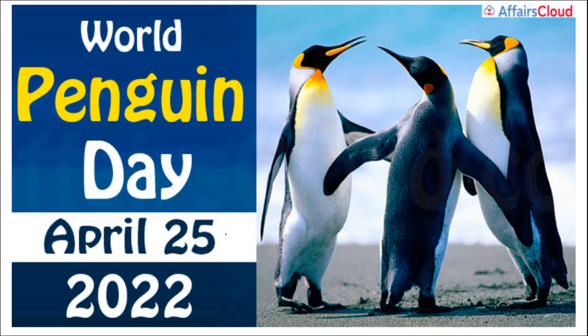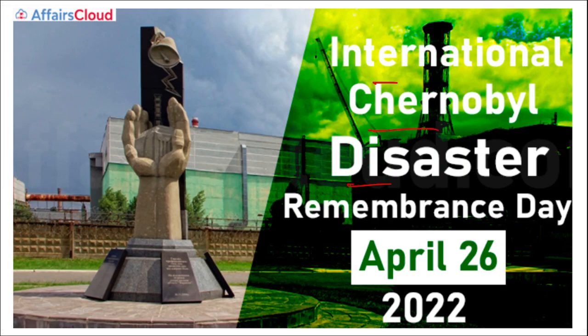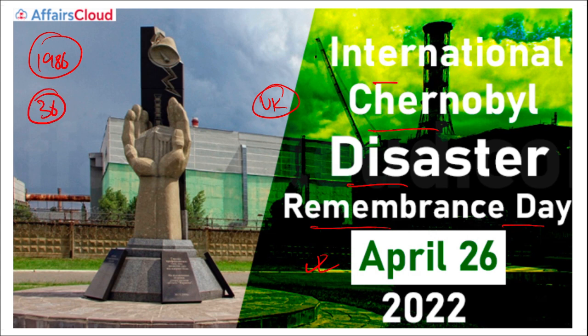Next, World Penguin Day, 25th of April. Next is International Chernobyl Disaster Remembrance Day. Chernobyl is in Ukraine, where the war is going on. So on 26th of April, we observe International Chernobyl Disaster Remembrance Day. And what is the reason of this day? The reason we observe this day on 26th of April is to commemorate the anniversary of the 1986 Chernobyl disaster of the nuclear power plant that took place. So this was the 36th anniversary of the Chernobyl nuclear reactor disaster that took place on 26th of April 1986.